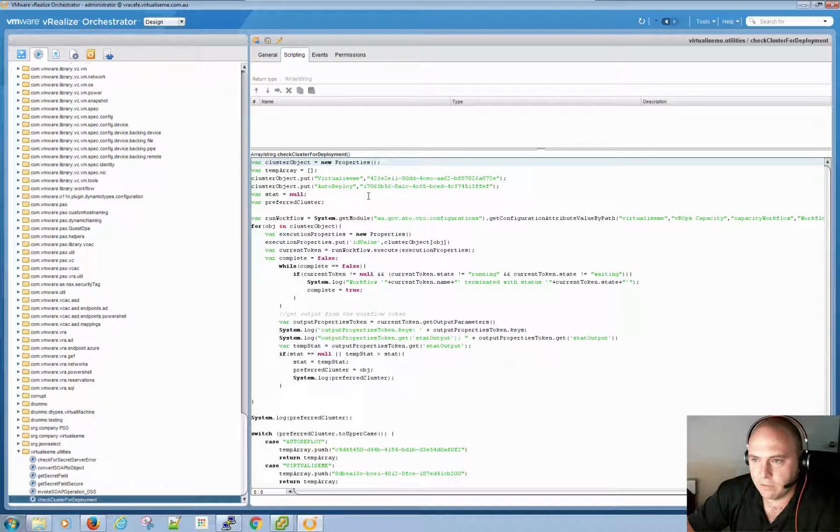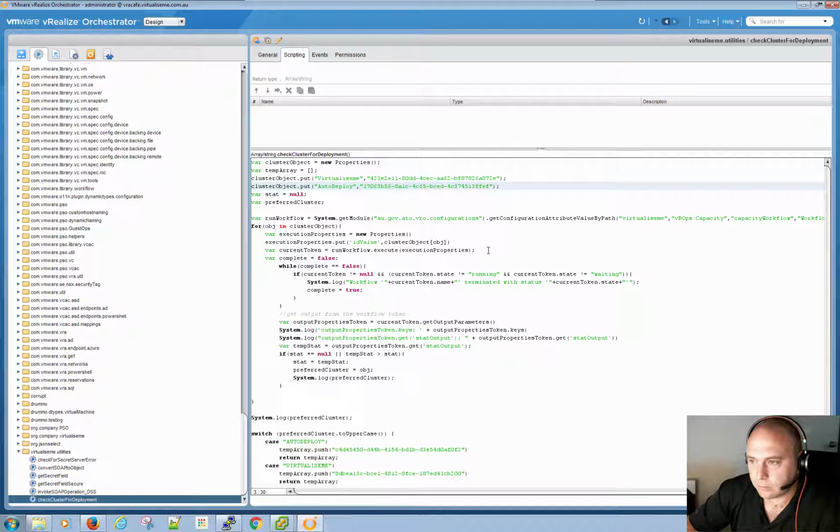Now we can see here I've just created a new object. These are my reservation policies in vRA, and these are their associated vROps IDs, because obviously they don't match, except for this one. Oh, sorry, they sort of do. They're my reservation policy names with their vROps IDs.